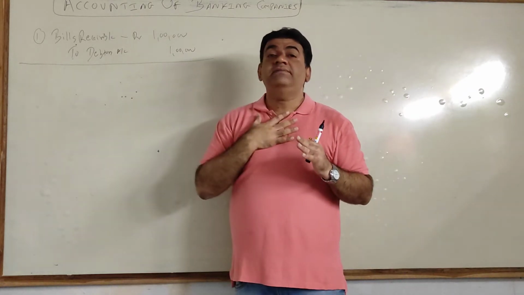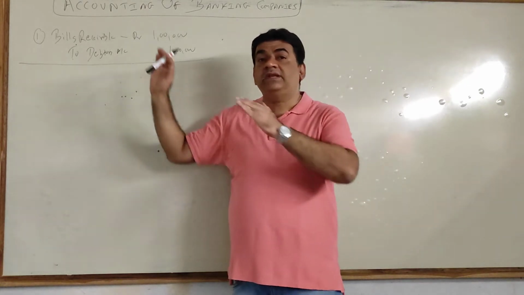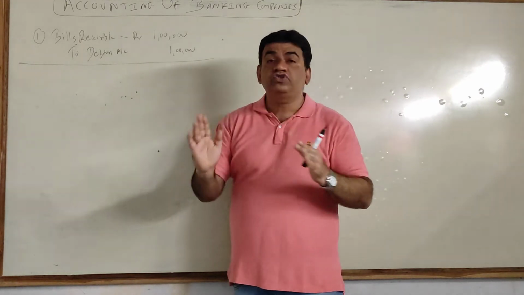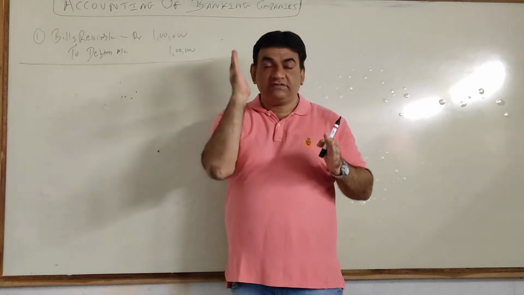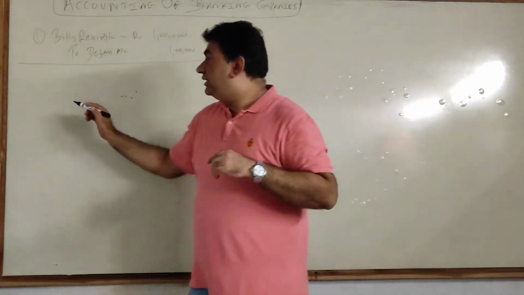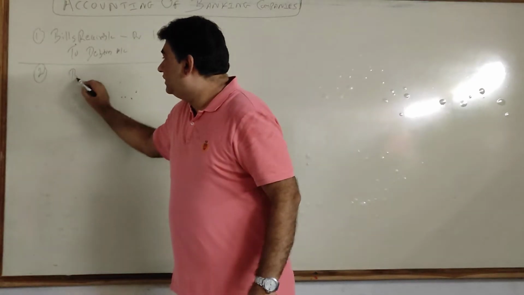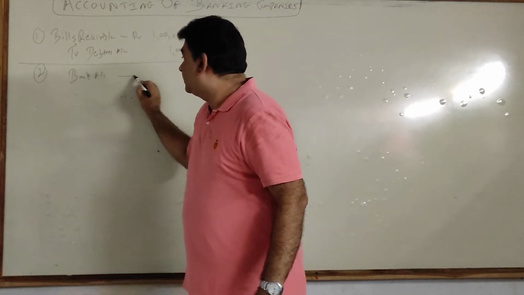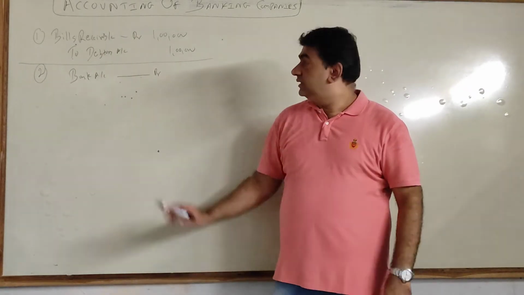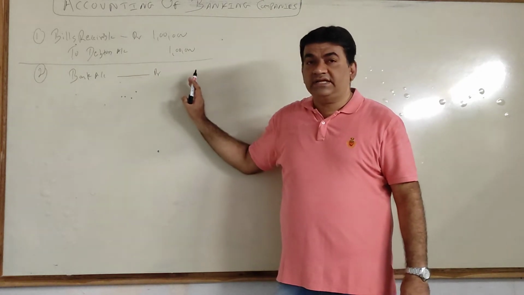Now, I need the money today. So what will I do? I will take this bill of 1 lakh and go to a bank or a financial institution. But generally people approach a bank. You can also approach a financial institution, but let's focus on the bank because we are doing accounting of banking companies. I take the bill, go to the bank. Bank will pay me money. So I will get money from the bank. I will debit the bank account. Now, if the bank is paying me money, this is the discounting transaction.